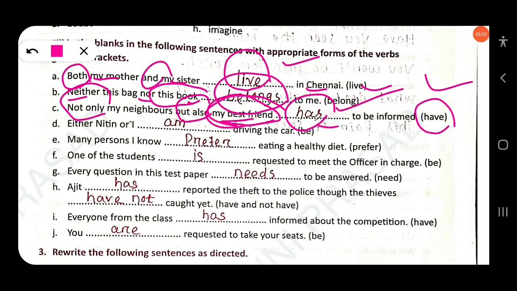Clear? Then next, either Nitin or I dash driving here. Also the same rule: you have to follow the second noun or pronoun. Here it is I, so you have to write am, not is, because the nearer pronoun, I, is singular. If the question asked either I or Nitin, you would write is: either I or Nitin is driving here. But here the question asks either Nitin or I am driving the car. Clear?